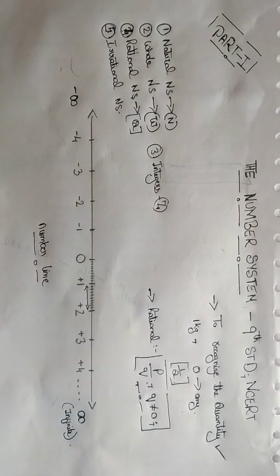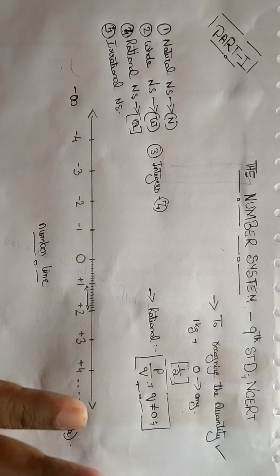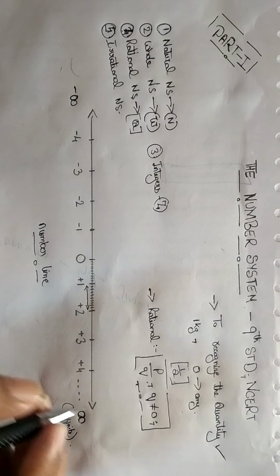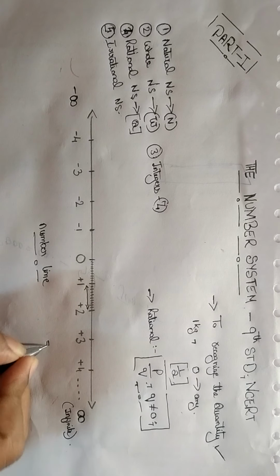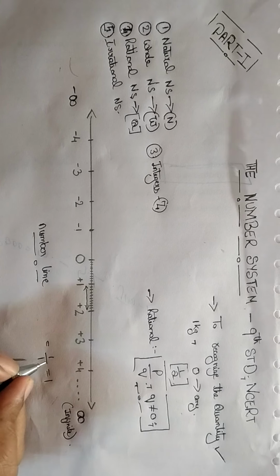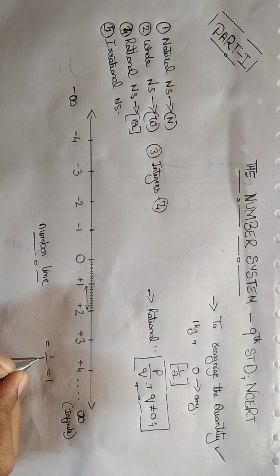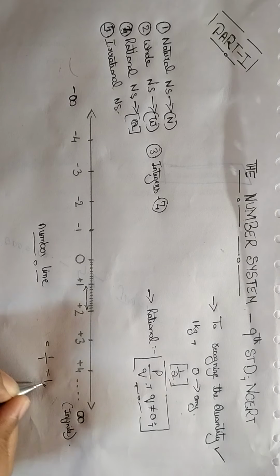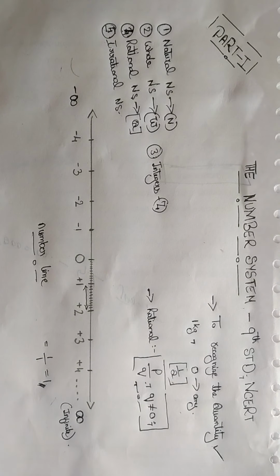The small lines represent rational numbers. Even 1 is also a rational number. 1 can be written as 1 by 1, that is nothing but 1. This is P, this is Q. Q is not equal to 0, this is 1. Then 1 is also a rational number.